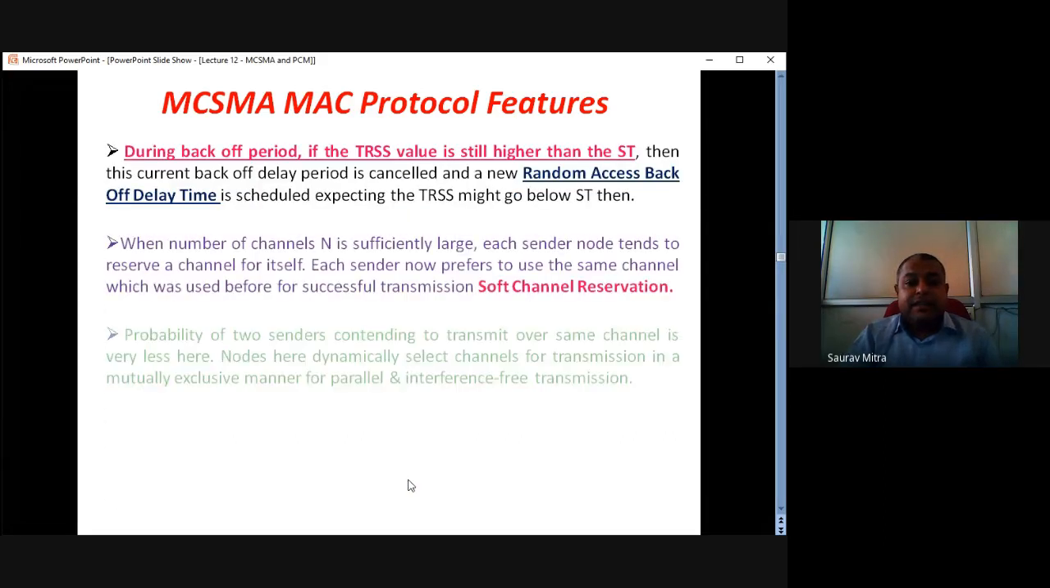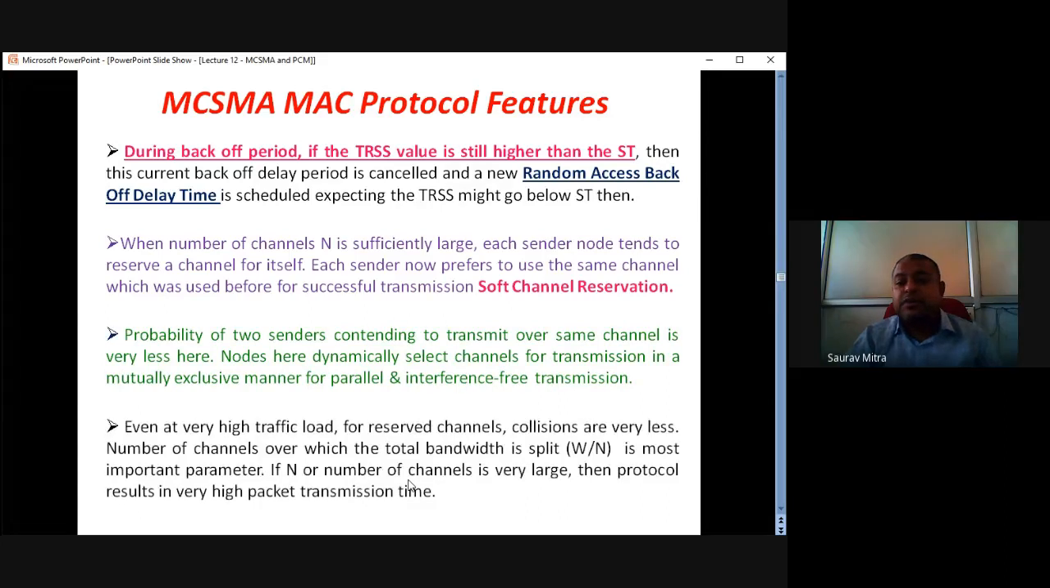Finally, the last thing is the probability of two senders contending. This green thing is actually the main highlight of CSMA. That is the main feature of CSMA. The probability of two senders contending to transmit over the same channel is very less. That means collision of data in multi-channel CSMA is very less. So nodes are dynamically selecting the channels for transmission in a mutually exclusive manner for parallel and interference-free transmission.